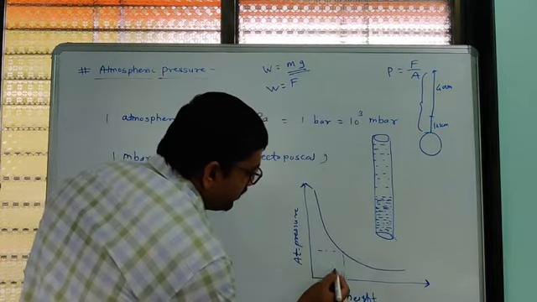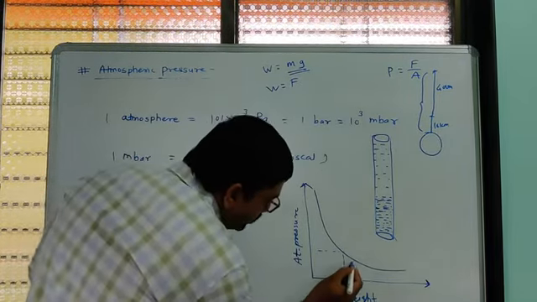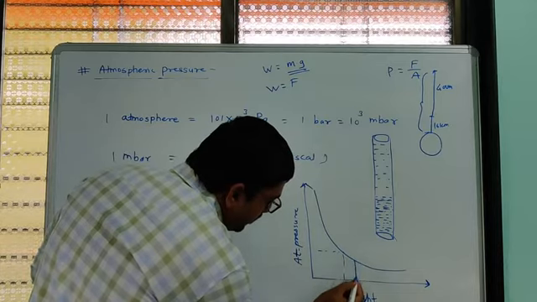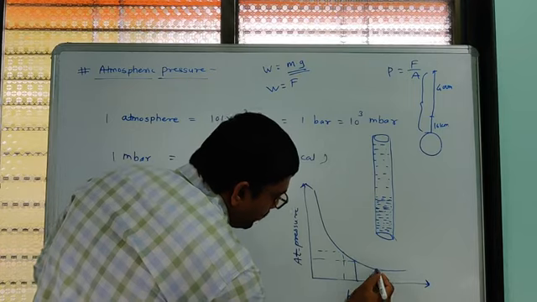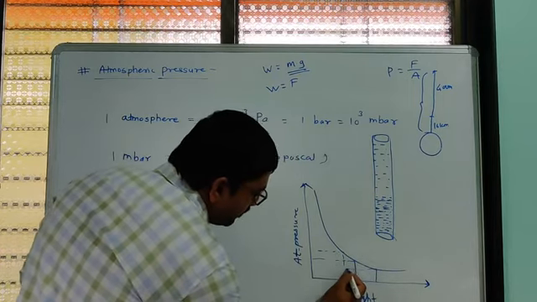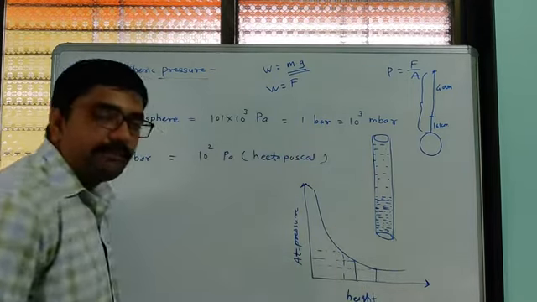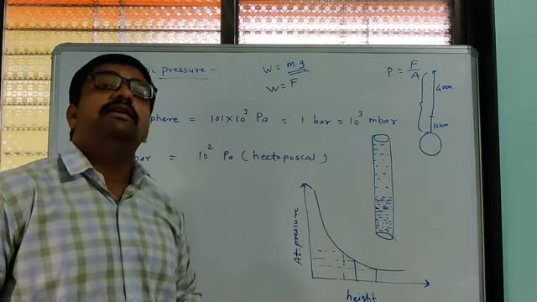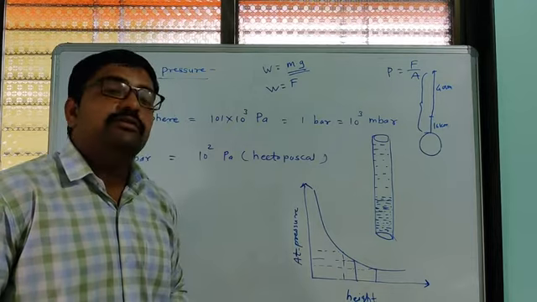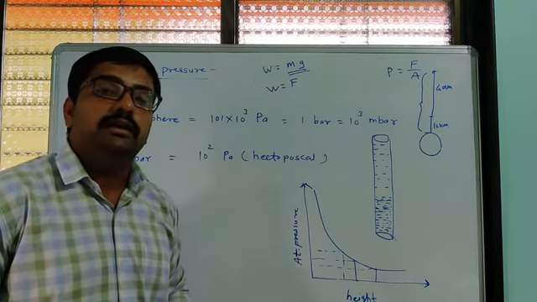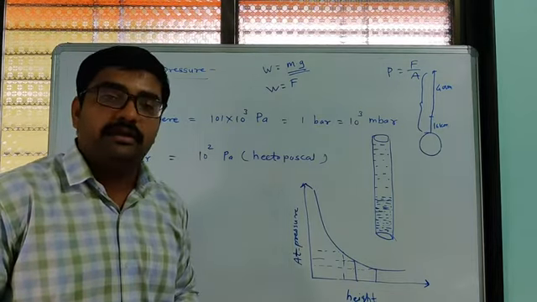For this much height we have that much pressure. Now suppose we increase height and go here, our pressure decreases. Further we go here, then our pressure is reduced. So as height increases, pressure goes on decreasing. That part you also have to remember in atmospheric pressure.